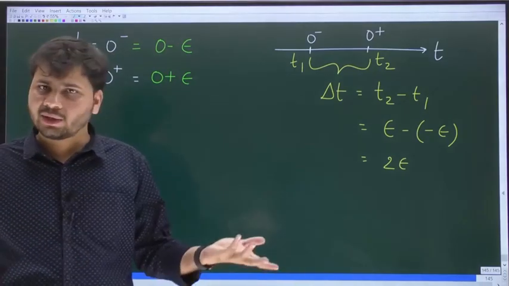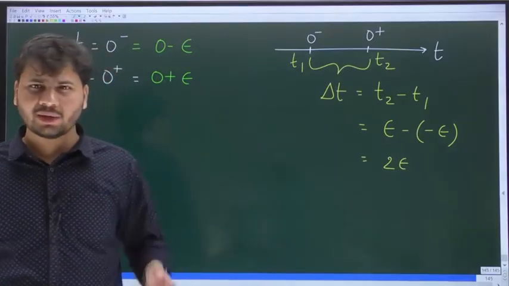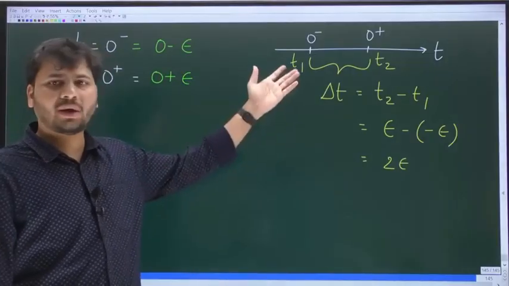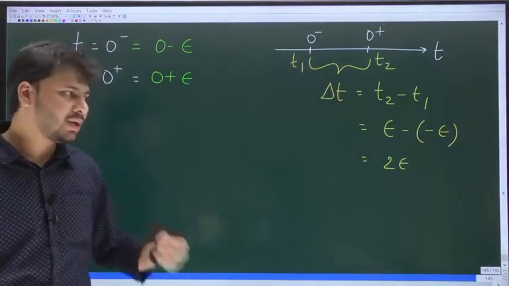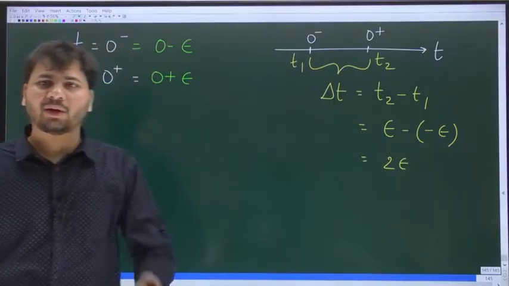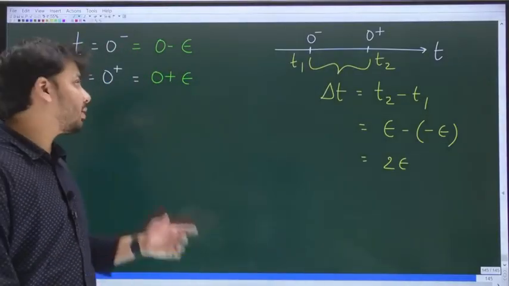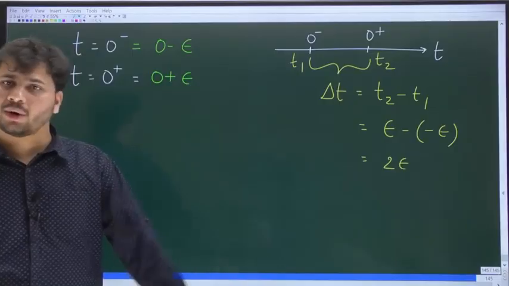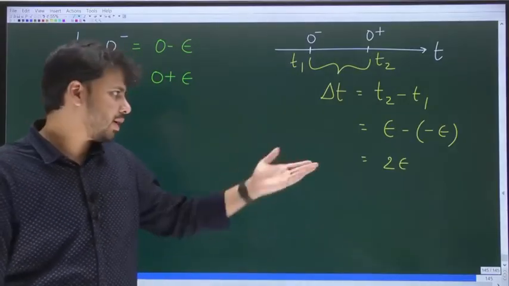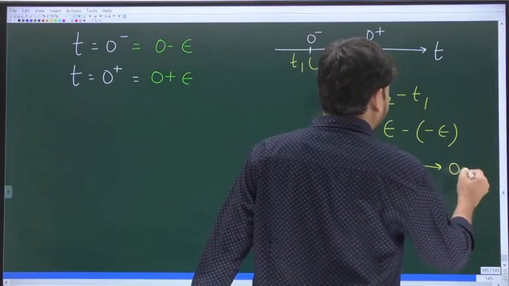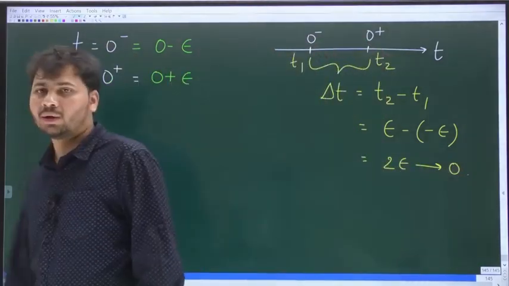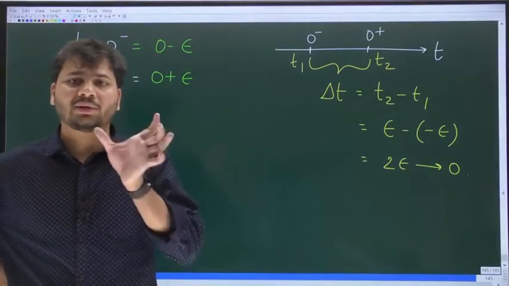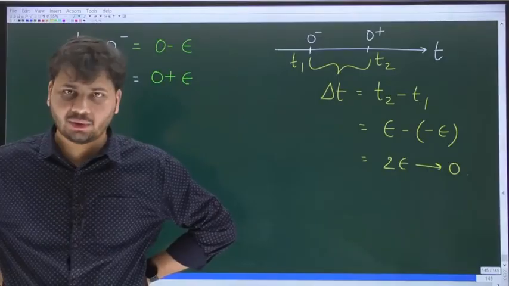Okay, we have two instants, t1 and t2. What is the interval between t1 and t2? It is simply t2 minus t1, and t1 is 0 minus, t2 is 0 plus. So the length of the interval between 0 minus and 0 plus is 2 epsilon. But in the very beginning, I told you epsilon is a very small positive quantity which will tend to 0. If epsilon tends to 0, even 2 epsilon will tend to 0. That is the whole point of this discussion: from 0 minus to 0 plus, the length of the time interval is almost 0.